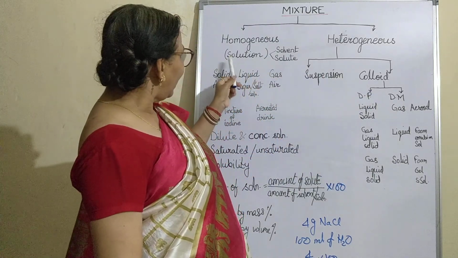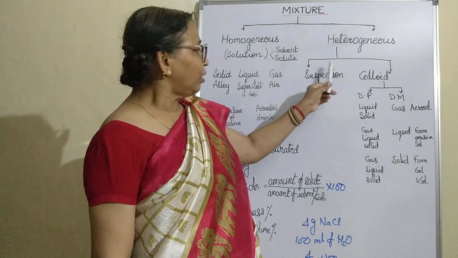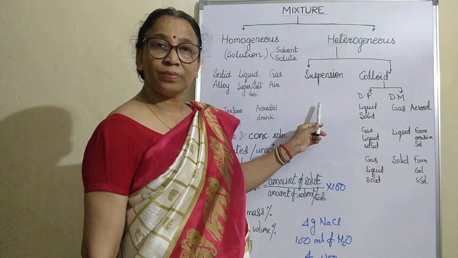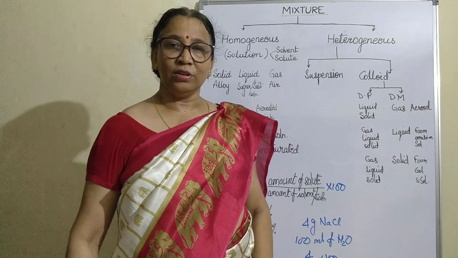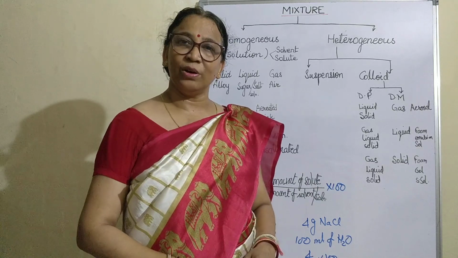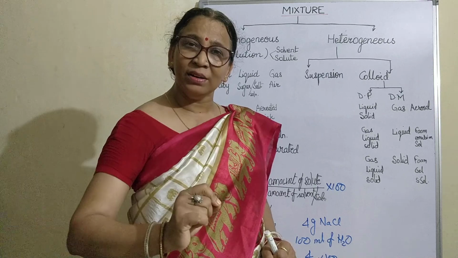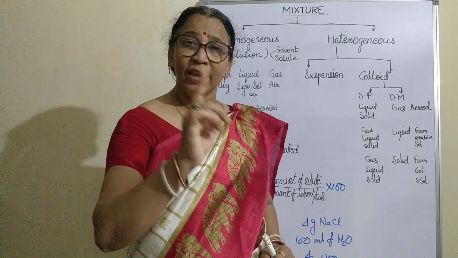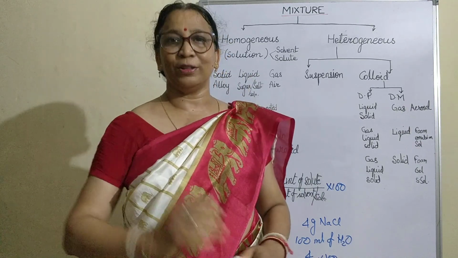Not as small as the solution particles and not as big as suspension. But they are stable. They don't settle down. If you leave it, it will not settle down. But the particles are a bit bigger, so they can show Tyndall effect. That is, it can scatter the path of light.